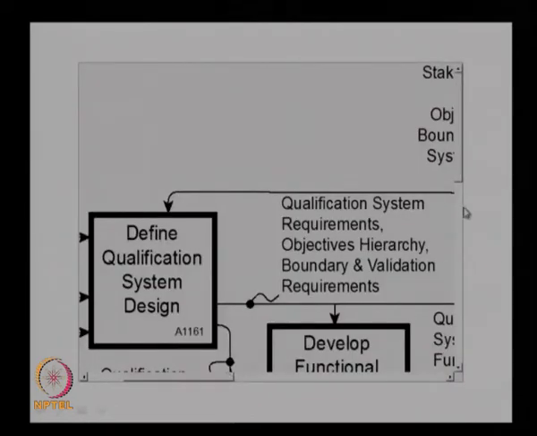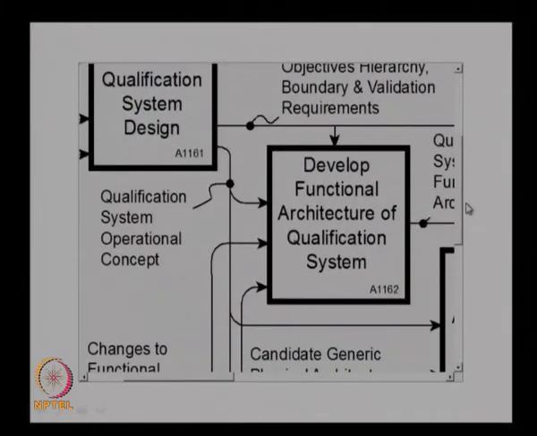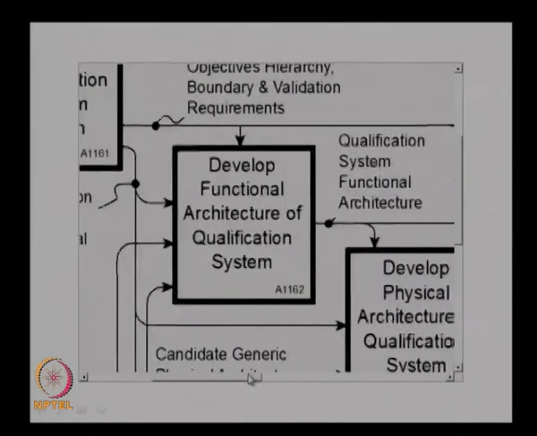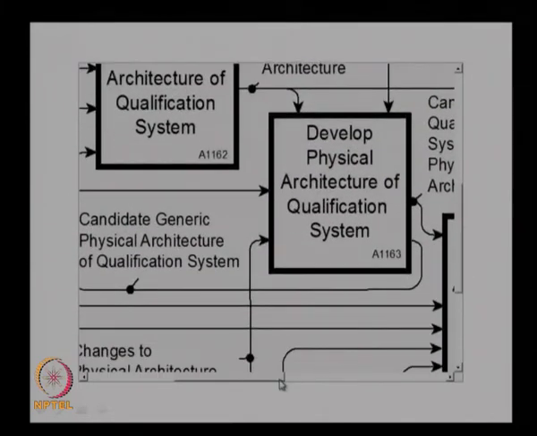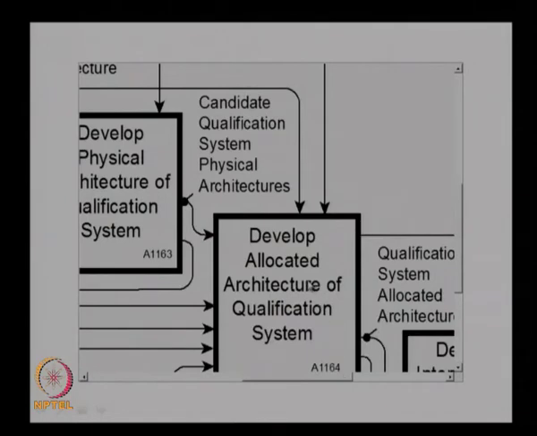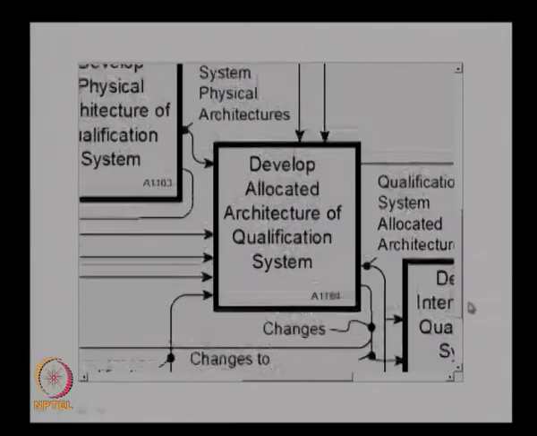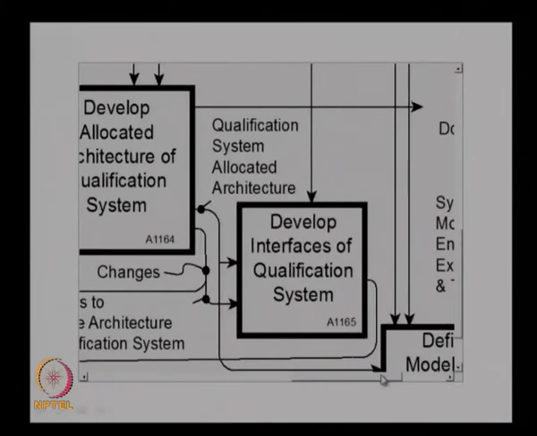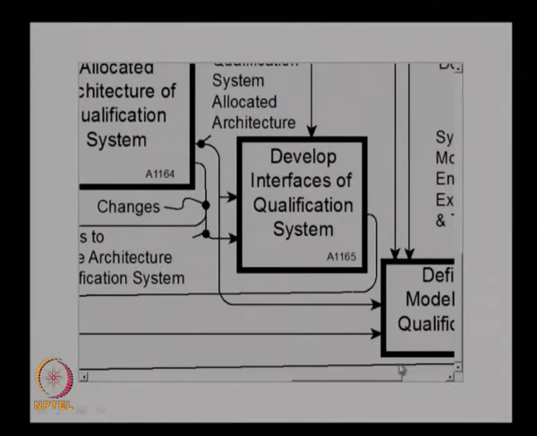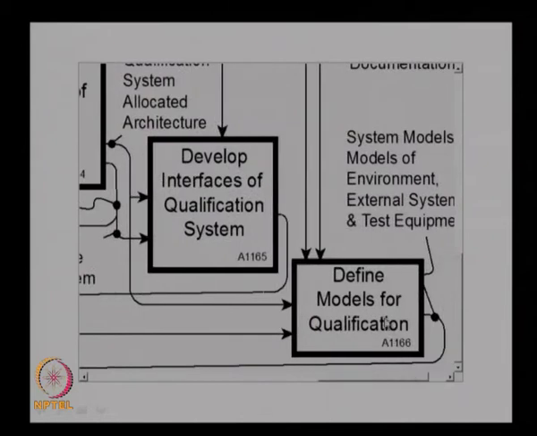So you can see here, this is the first function where we define the qualification system design, and then we develop the functional architecture of the qualification system, then the physical architecture development, then the allocated architecture of the qualification system, and then the interfaces of the qualification system, and then we define models for qualification.